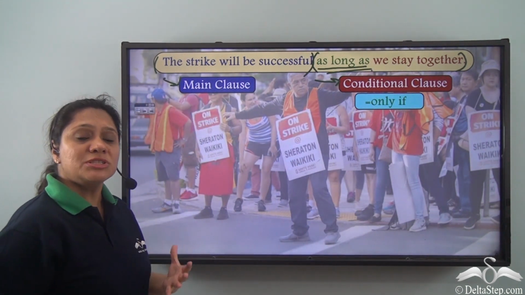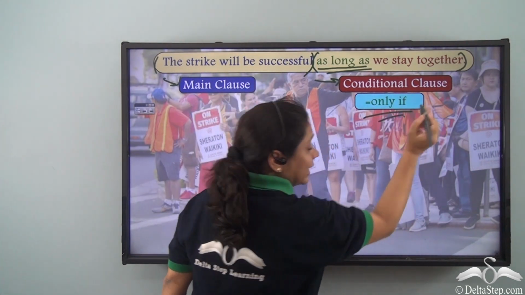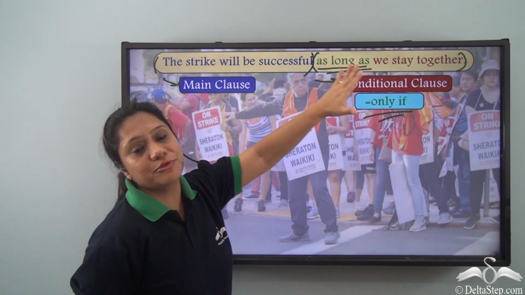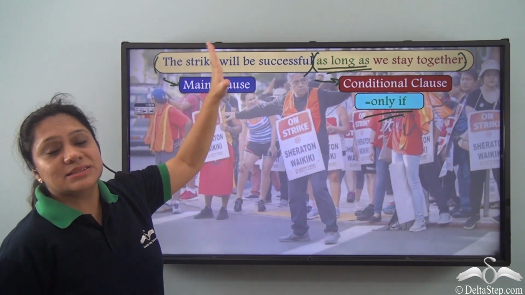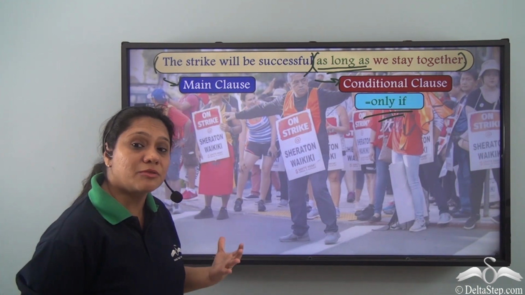Now, we have used as long as because we want to say only if. So, the strike will be successful only if we stay together. Hence, this is another example of a conditional sentence which does not begin with if.